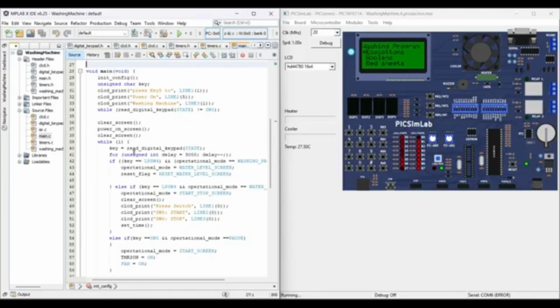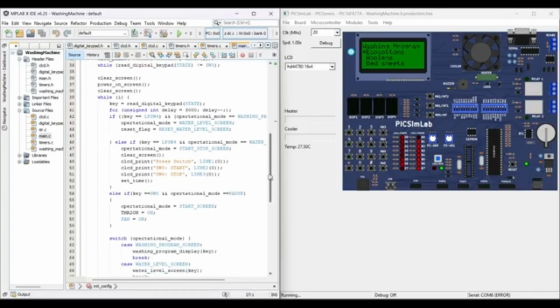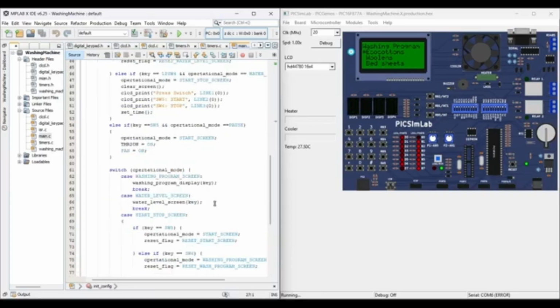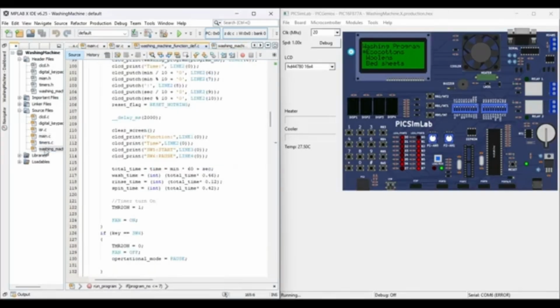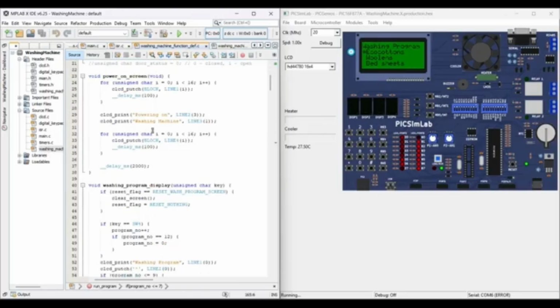We have implemented a while loop to check for the key presses and the operation mode, like start screen, washing program screen, water level screen, anything. And in the washing machine function definition, we have implemented everything that is needed in the power on screen, powering on the washing machine with the blocks loading from left to right.